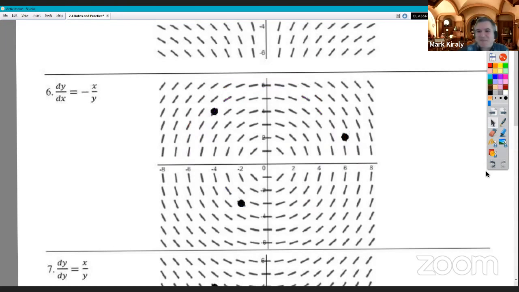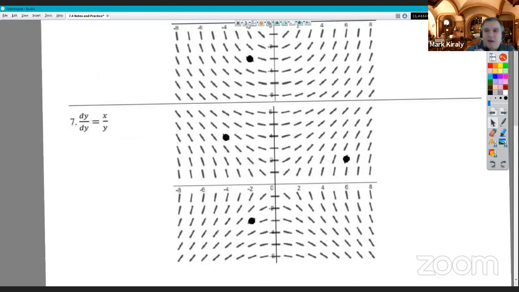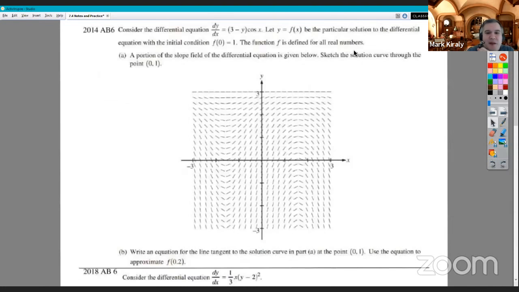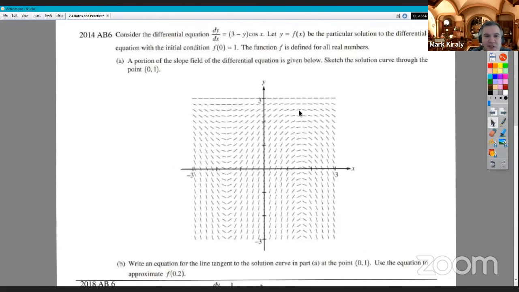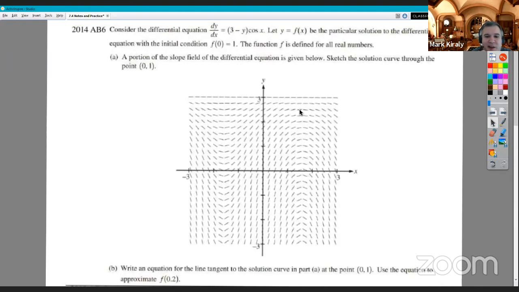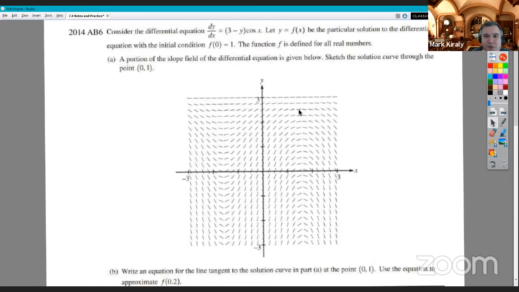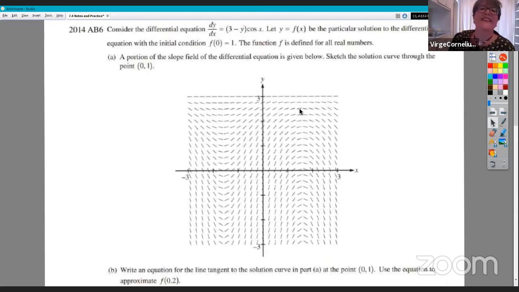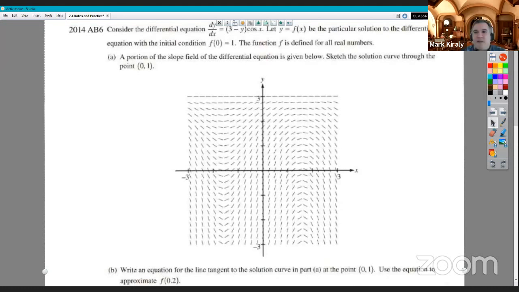Okay. So this is from 2014 AB6. As you can tell, we cleverly camouflaged the source by putting it in the upper left corner. And it is: consider the differential equation dy/dx equals (3 minus y) times cosine of x. Let y equals f of x be the particular solution to the differential equation with the initial condition that f of 0 equals 1, and the function f is defined for all real numbers.